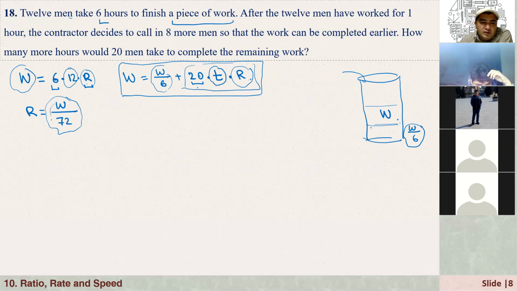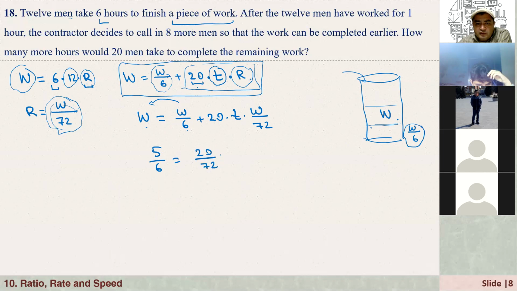From here, R is equal to W over 72, right? So now I can just write it as W over 6 plus 20 times T times, what is R? It is W over 72. Now W is a common factor, right? And take this to the left-hand side. 1 minus 1 over 6, that's equal to 5 over 6, is equal to, here we have 20 over 72